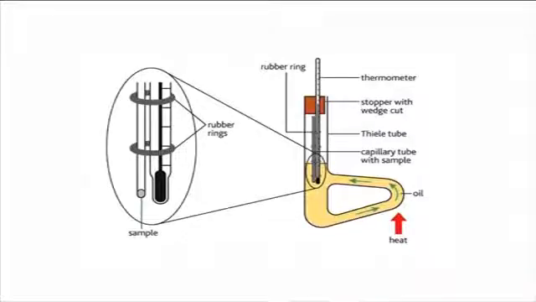Melting point is determined by the open tube capillary slip method. The principle in this method is the temperature at which the oil or fat softens or becomes sufficiently fluid to slip or run, as determined by the open tube capillary slip method.